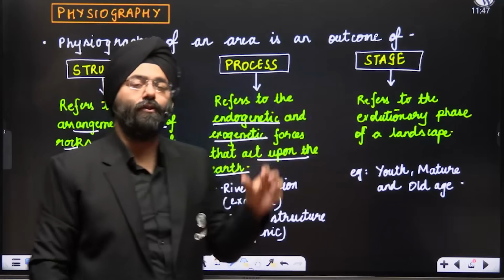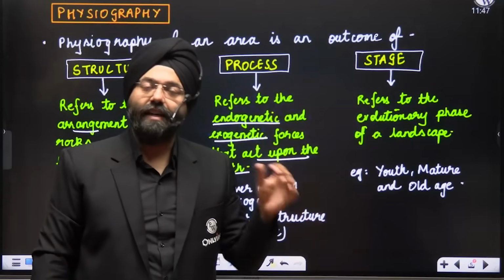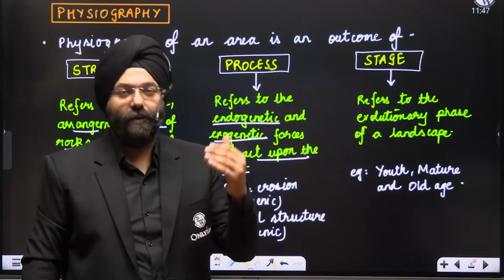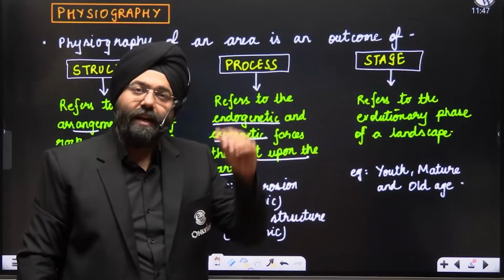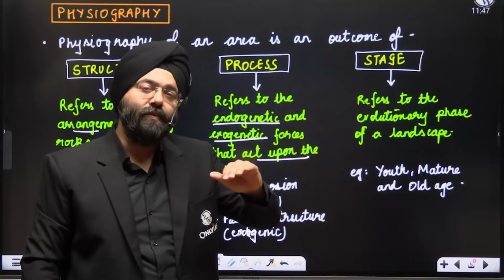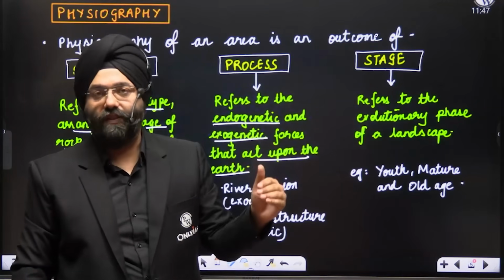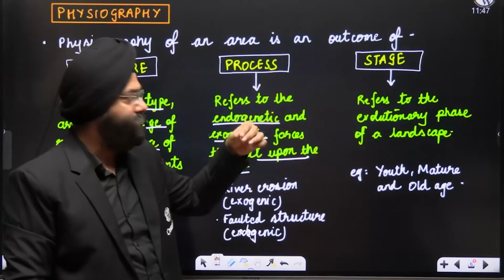Processes over here refer to the endogenic and the exogenic processes that are basically being experienced by the landscape. Now why? Because an external process can also affect the surface, the internal process can also affect the surface. So that is why the process becomes very important.